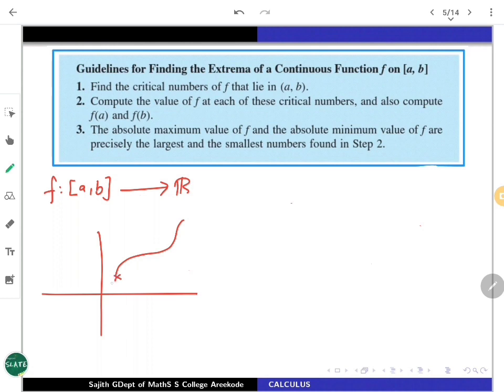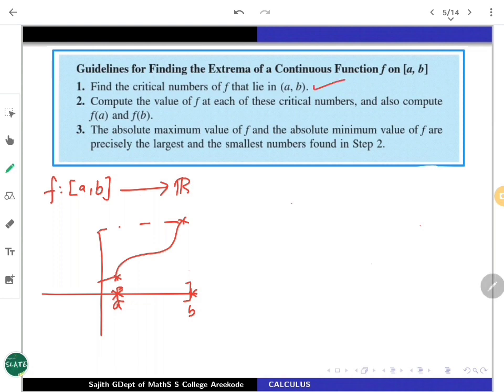In this case, if your function looks like this, defined from a to b, and you are searching for extreme values, absolute maximum as well as absolute minimum, then obviously from the figure it is going to occur at a as well as b. f(a) is going to be the absolute minimum and f(b) is going to be the absolute maximum. It may occur at the endpoints. So that also you have to count. That is what I'm saying.